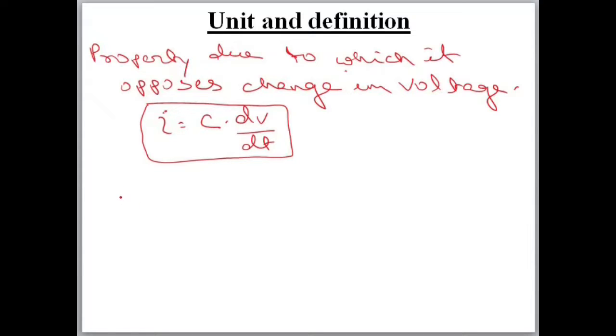Its other definition is also there. C is equal to Q by V. It means, for 1 coulomb charge on a capacitor, if the voltage across it is 1 volt, then we will say that the capacitance of this capacitor is 1 farad. 1 coulomb charge per volt.